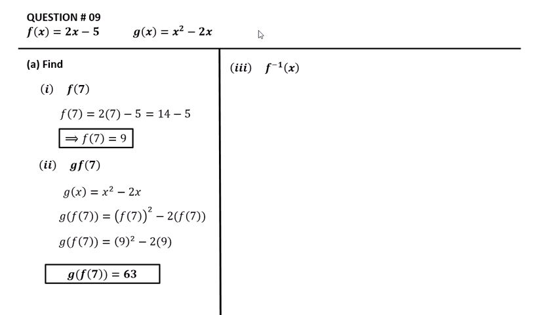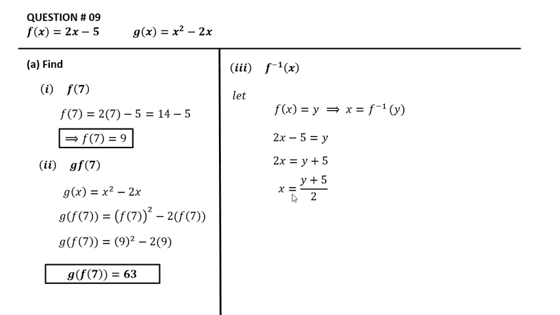Now find f inverse of x. Let the given function f of x be equal to y, and shifting f to the other side, it becomes inverse. So x is equal to f inverse of y. Here f of x is equal to 2x minus 5, that is equal to y. So shift 5 to the other side, it will be positive: 2x is equal to y plus 5, and x is equal to y plus 5 divided by 2.